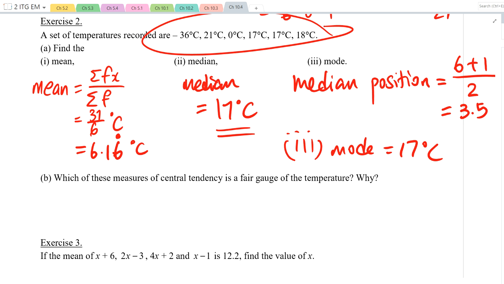So we should therefore be looking at 17 for median and mode for our central tendencies. Does that make sense to you? Okay?